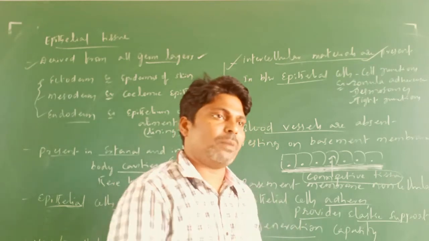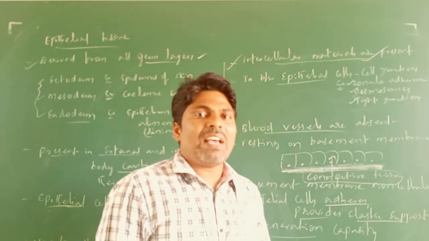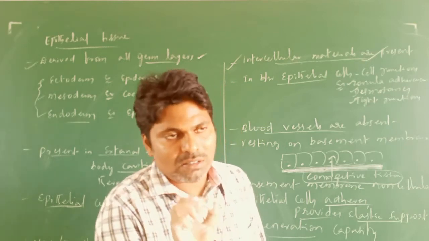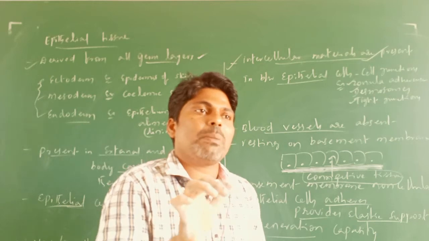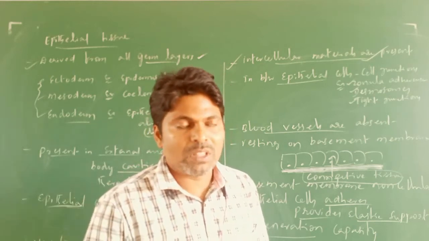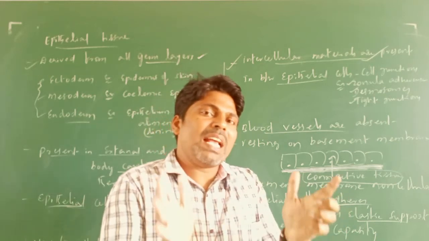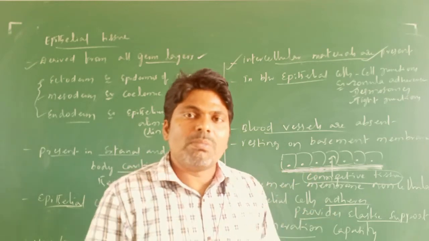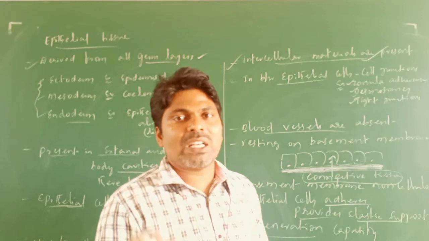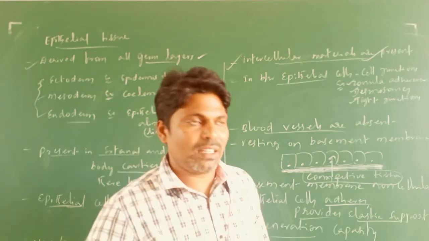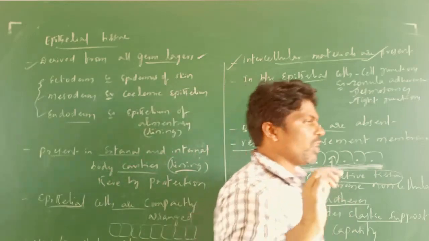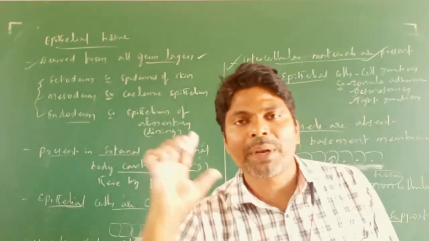Of course, there is an exception: the stria vascularis in the inner ear. That is the epithelial tissue which has a blood supply. That is the exceptional case. Maximum epithelial cells do not have a blood supply, except the stria vascularis present in the inner ear. Clear? Next, all the epithelial cells rest on the basement membrane.